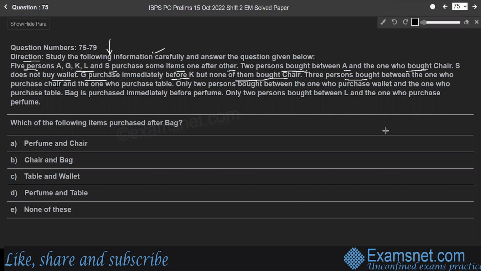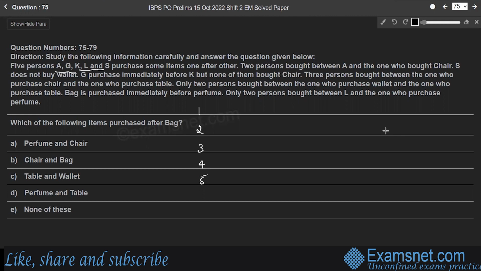3 persons bought between the one who purchased chair and the one who purchased table. Only 2 persons bought between the one who purchased wallet and the one who purchased table. Bag is purchased immediately before perfume. Only 2 persons bought between L and the one who purchased perfume. Then the question is, which of the following items purchased after bag? So let us consider the 5 persons and their purchased items. Here the first, second, third, fourth and fifth person. Right. So here their order is not like this. A, G, K, L and S.